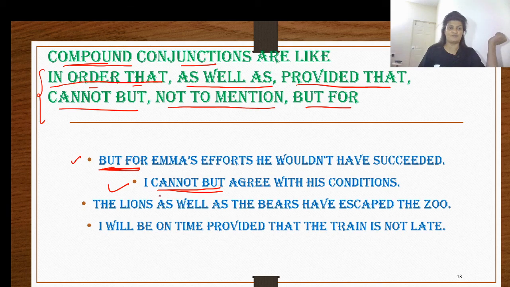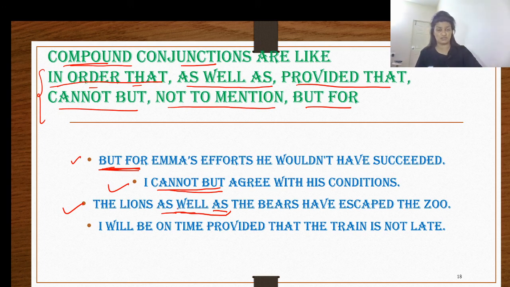Cannot but. The next one is: the lions as well as the bears have escaped the zoo. So here, as well as are 3 different words put together but used as one conjunction, meaning in addition. I will be on time provided that, as in on condition that, the train is not late.